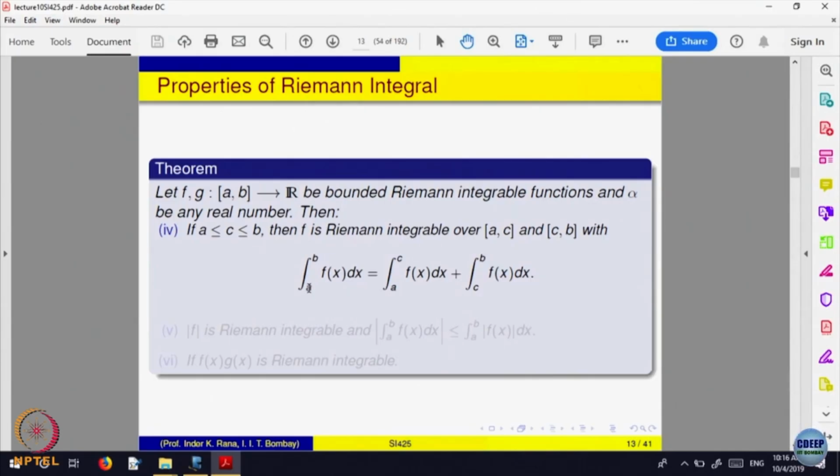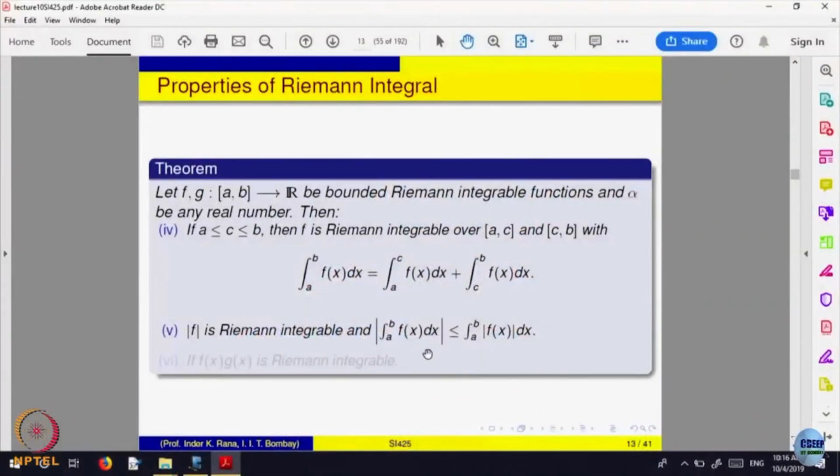Saying that if f is integrable in a to b, then it is also integrable between a and c, where c is a point in between, plus the integral between c to b, because a partition of the whole interval can be put as a partition of a to c and c to b, introducing the point c in between, okay.